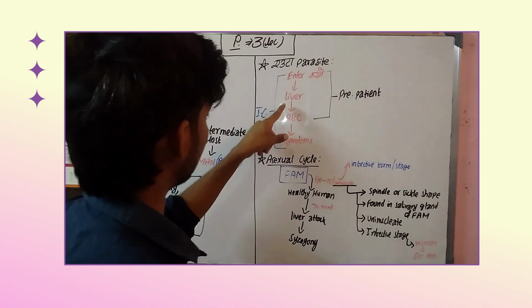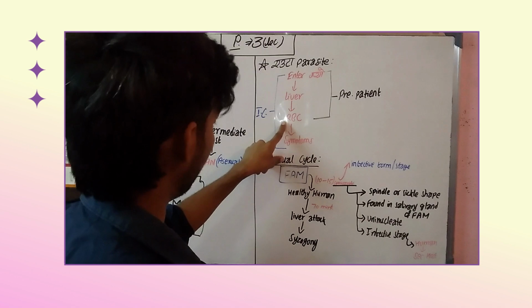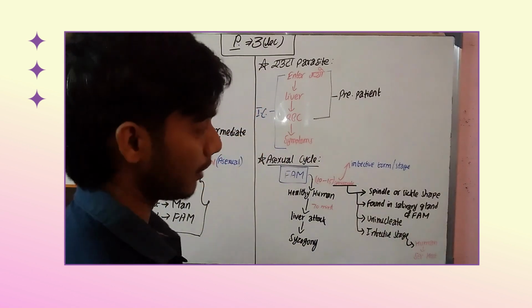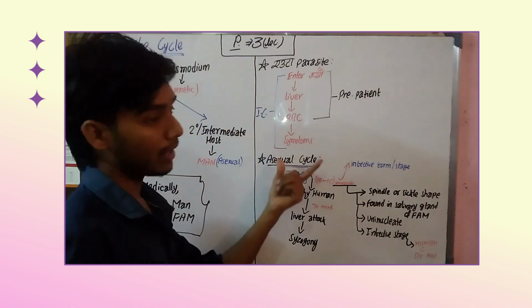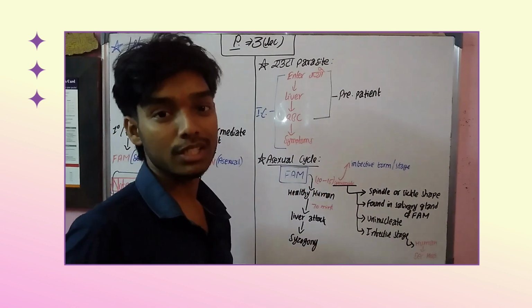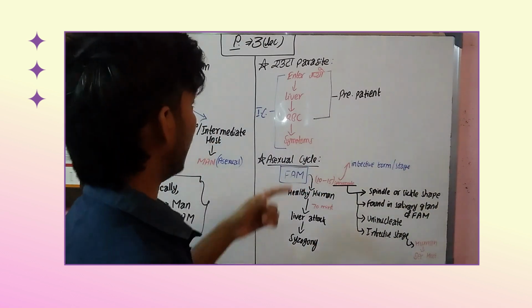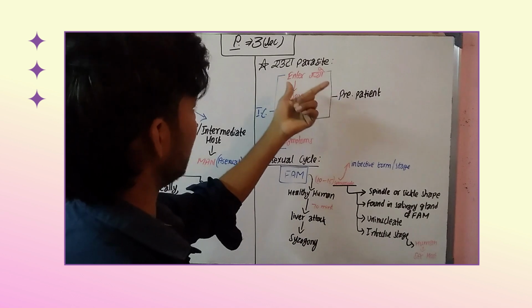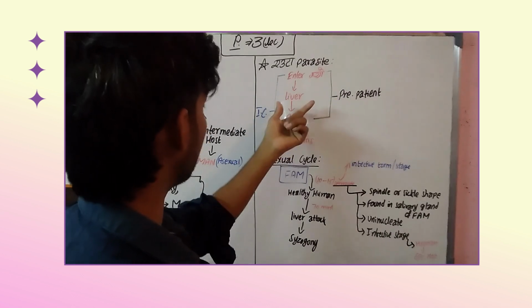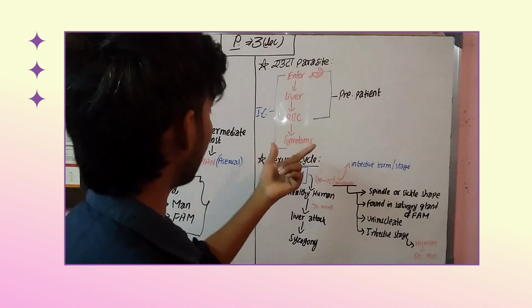As it enters the liver, it goes to the RBC. Yes, as it reaches the RBC, then finally what happens? The symptoms are seen. Got it? The parasites enter our liver, then reach the RBC, then finally the symptoms are seen.